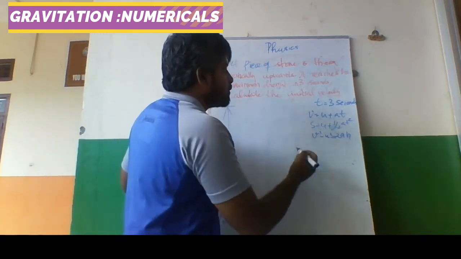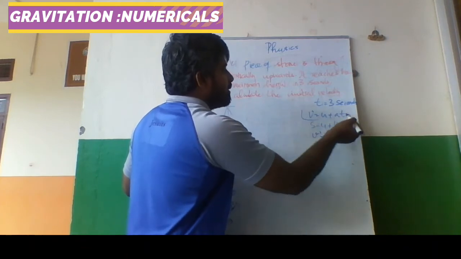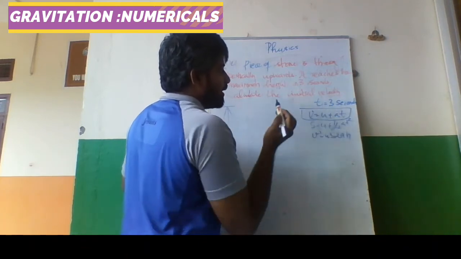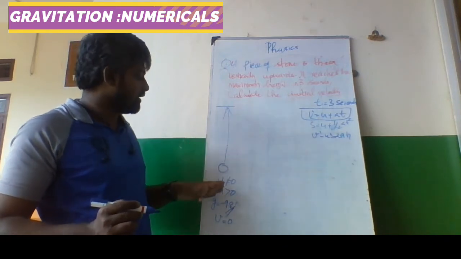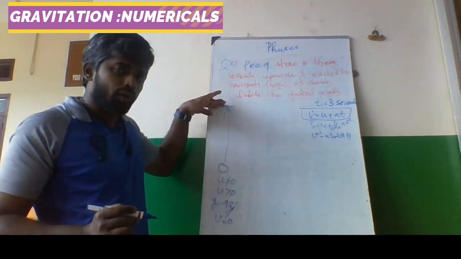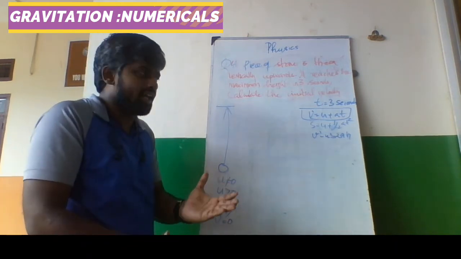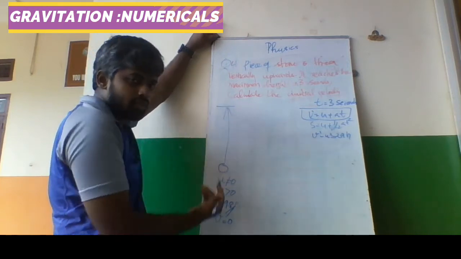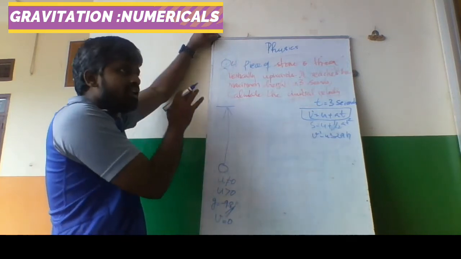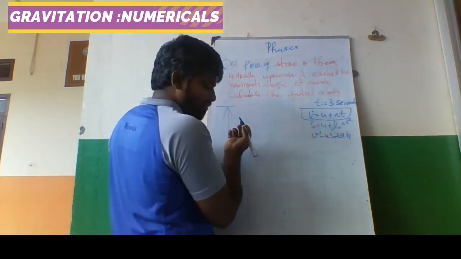So where is t? t is in the first and second equation. We can use the first equation because we have to find the initial velocity. Final velocity we know. At that point the final velocity is 0. It reaches the maximum height in 3 seconds, after that it comes down. So at the maximum height the final velocity is 0. So we can solve the problem.